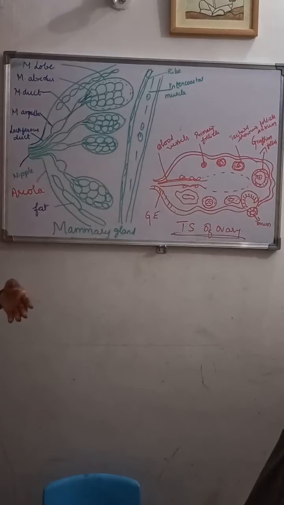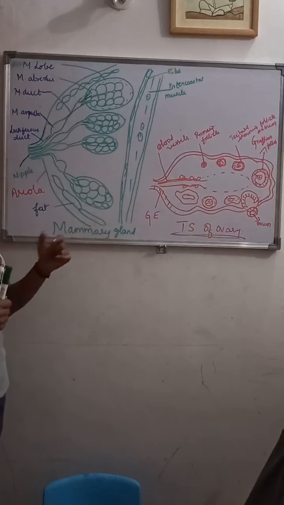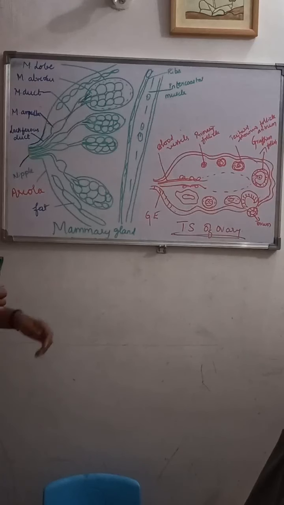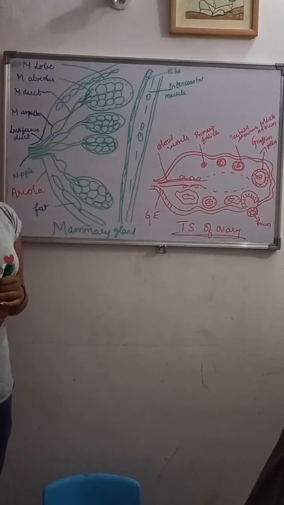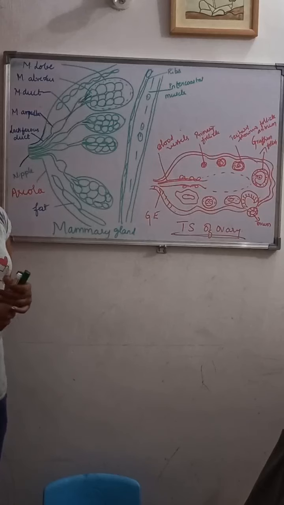Good afternoon everyone. Today we will discuss the mammary gland. As I told in yesterday's class, we will discuss today the mammary gland as well as the tears of the ovary. So, as I told, this mammary gland is a milk secreting gland, right? It is a milk secreting gland, and this mammary gland is also called the breast.